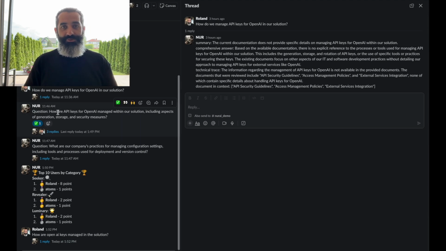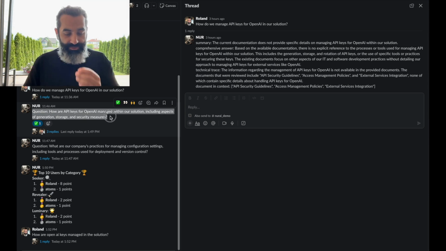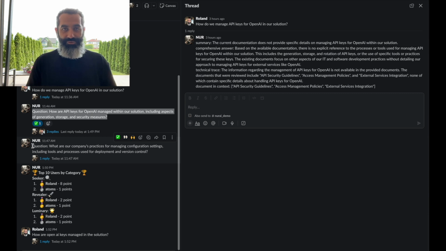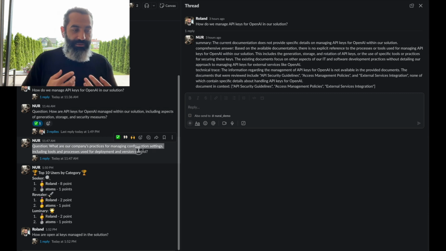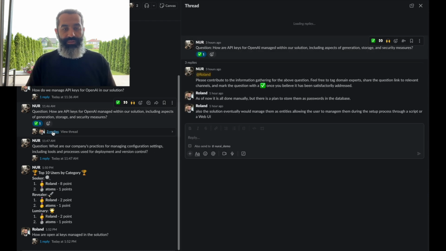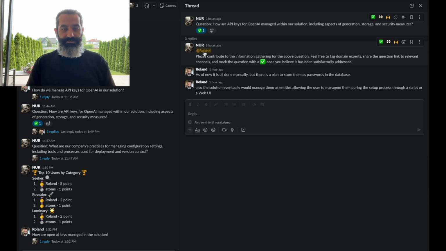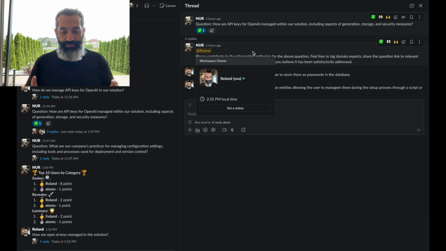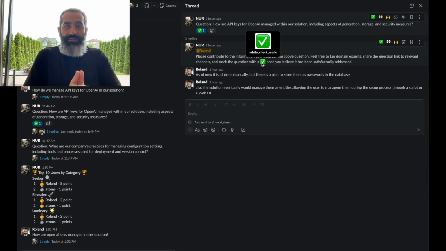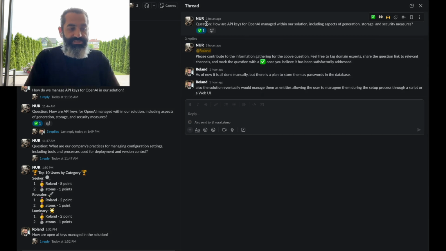It will tag the users who asked those questions in the past and request from them to either answer those questions or tag people who might be able to answer those questions. This way, your users would have that conversation, get that question answered, and when they're done, they select that the answer is complete. And then the bot will take that knowledge and formulate a document from it. And it will always be able to answer questions related to this knowledge in the future.